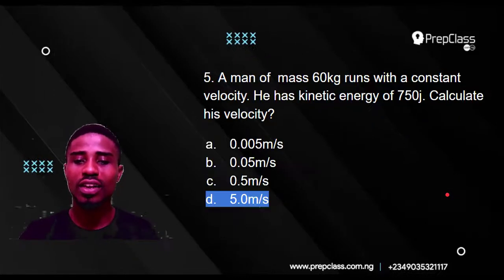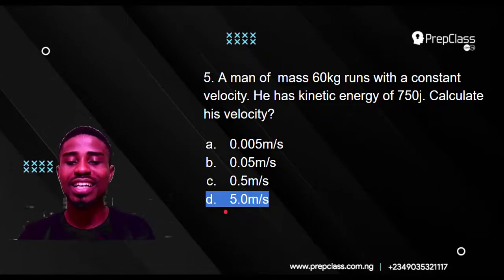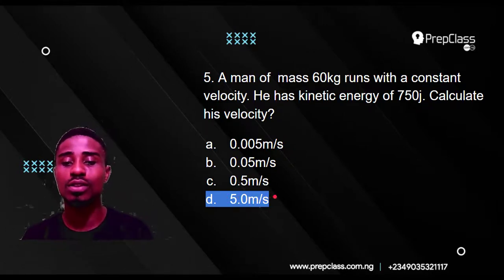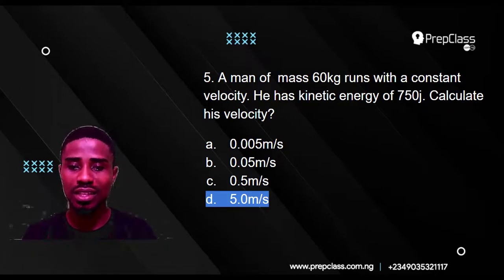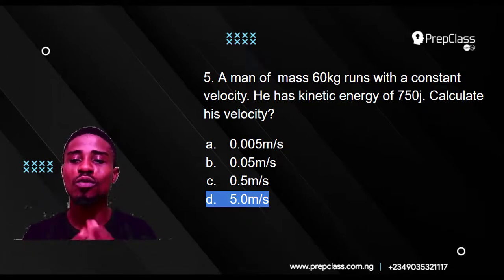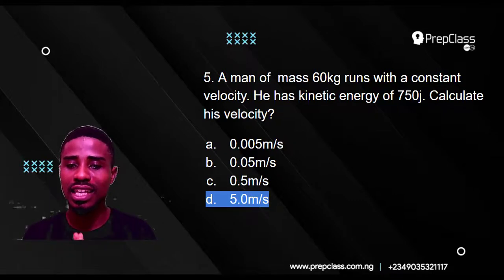Okay, let's look at our correct option. You can see the correct answer is 5.0 meters per second. Whether 5 meters per second or 5.0 meters per second, they are both the same thing. So that's how we solve a question on kinetic energy.